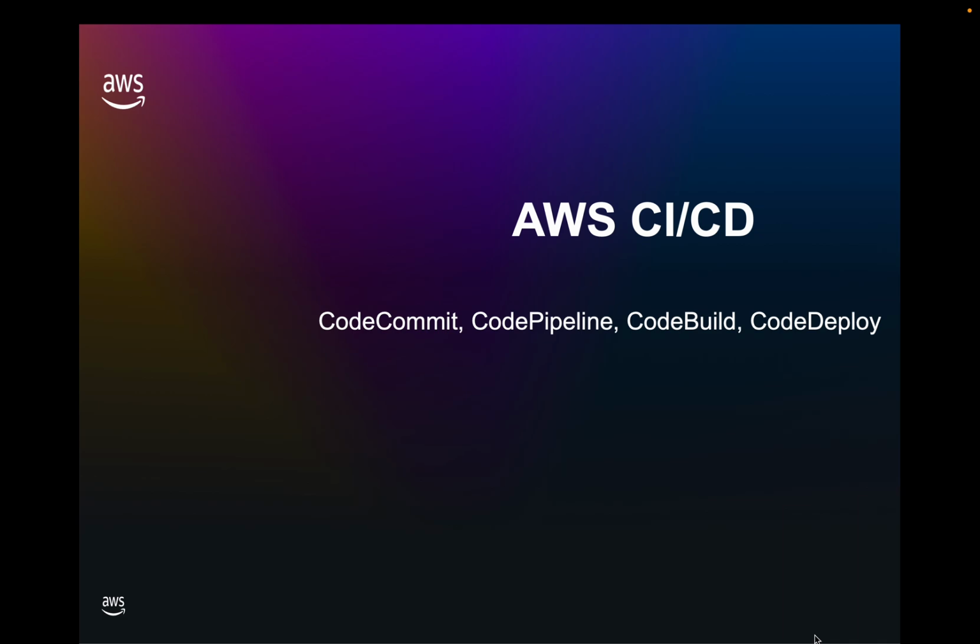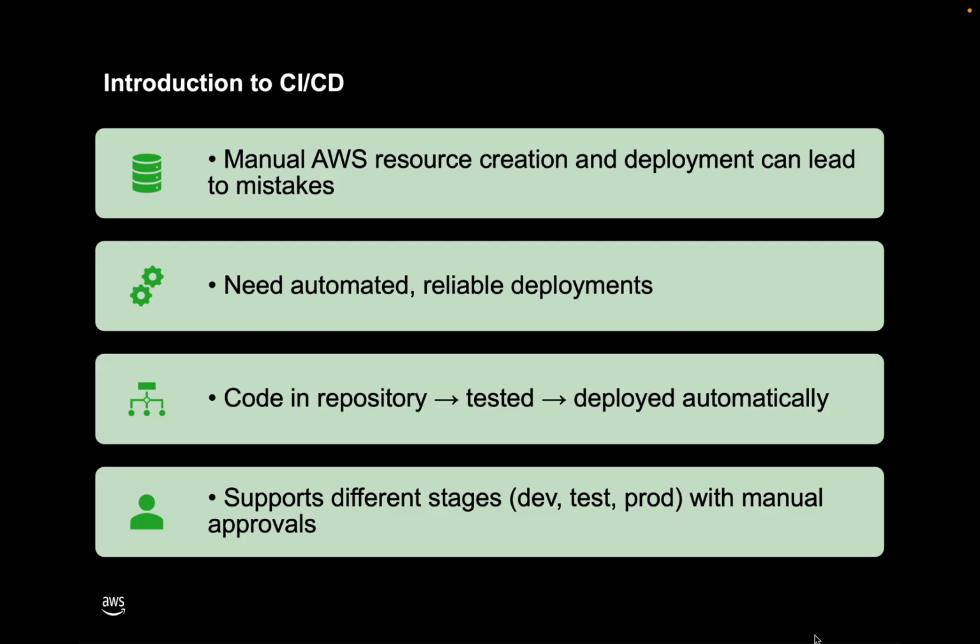So first, let's understand what CI/CD is. Manual AWS resource creation and deployment can lead to mistakes. So we need a CI/CD pipeline for automated and reliable deployments, where we push the code into the repository, developers test that code, and that code is deployed automatically.